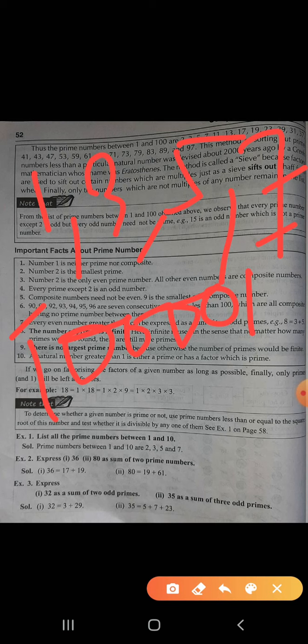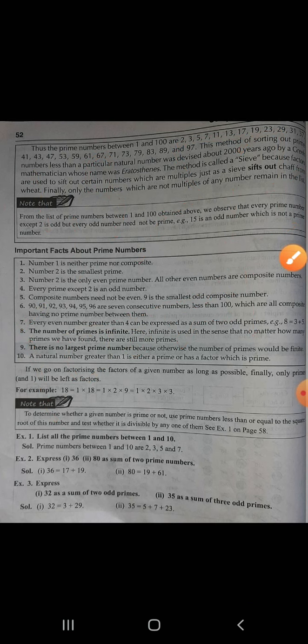So those are infinite. Here infinite is used in the sense that no matter how many prime numbers we have found, there are still more primes.